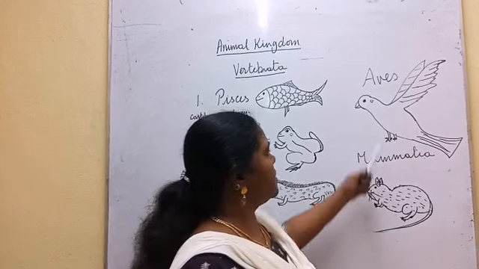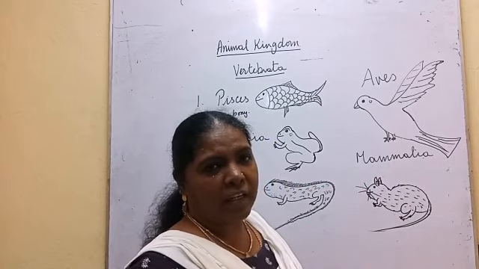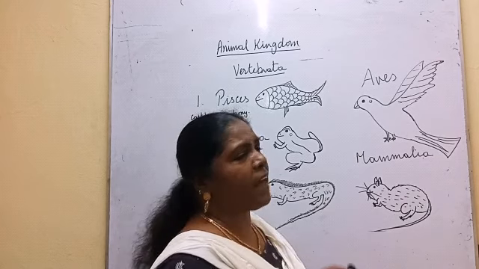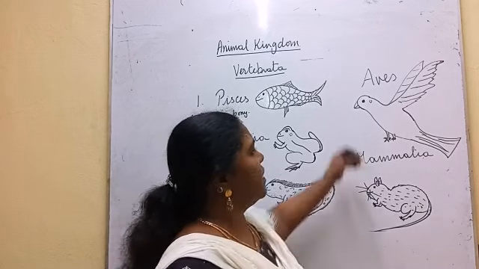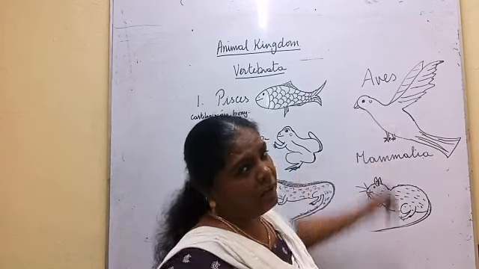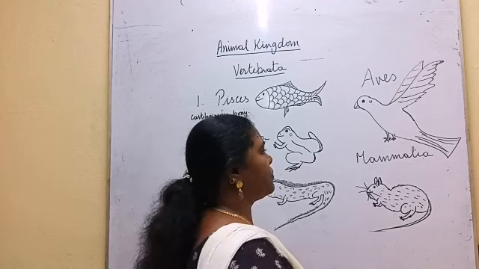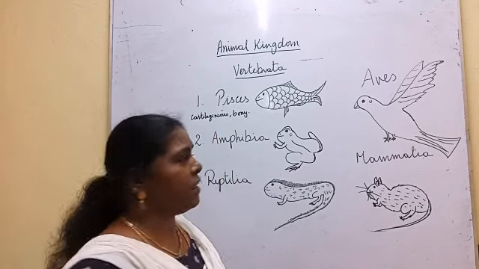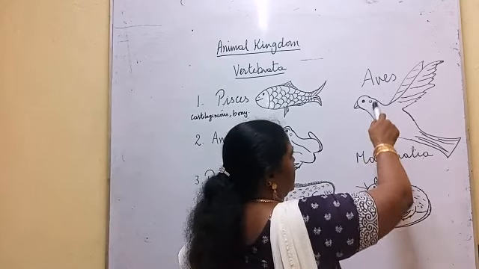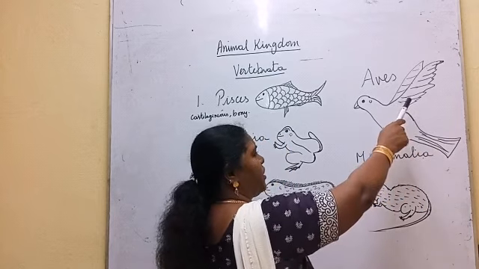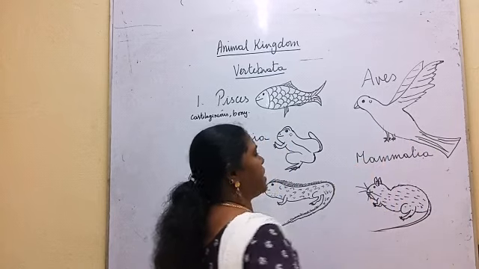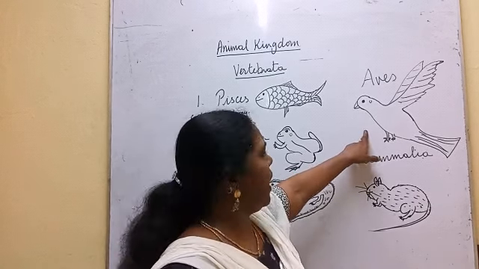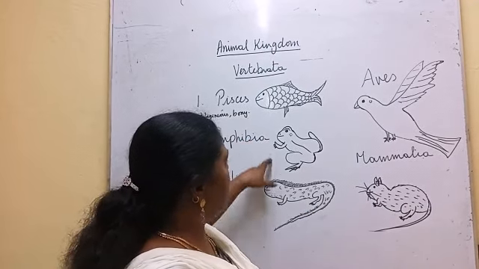And if you take the respiratory system, the lungs of the birds have 4 chambers, filled with air sacs. So with the help of these air sacs, they can breathe at high altitude. So all these categories are kept under Aves: body covering feathers, body divided into head, neck, trunk, tail. Forelimbs are modified into wings. Hind limbs and forelimbs are helpful for locomotion. Then they are oviparous. They lay eggs. This one also lays eggs. All these are laying eggs.